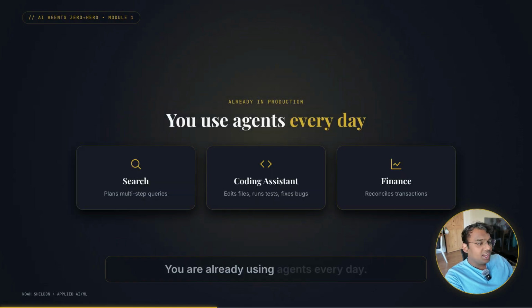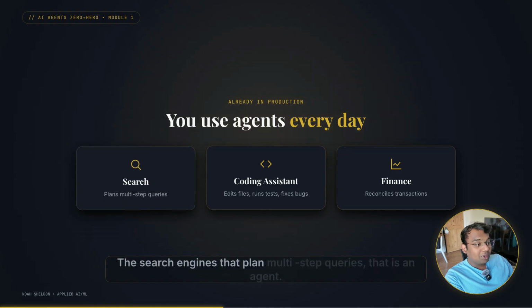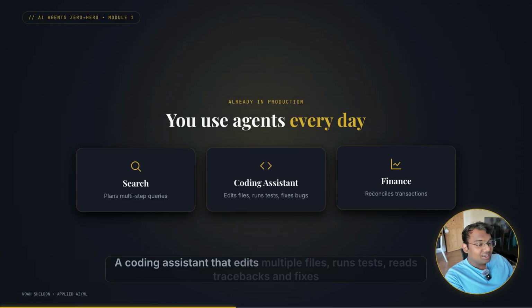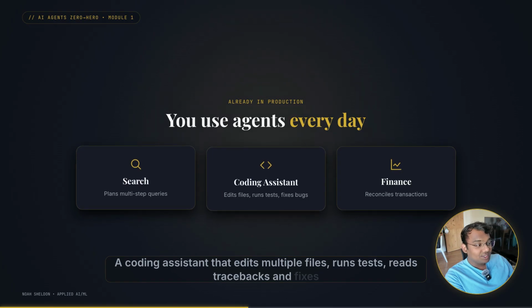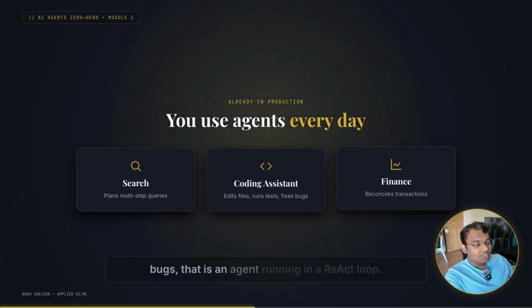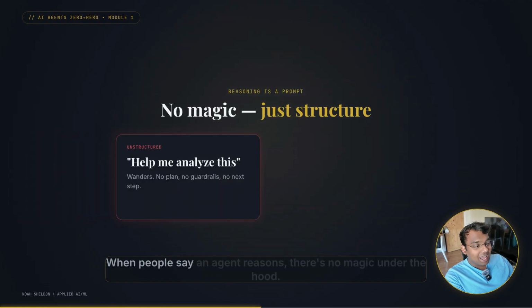We are already using agents every day. Search engines that plan multi-step queries, that is an agent. A coding assistant that edits multiple files, runs tests, reads tracebacks, and fixes bugs, that is an agent running in a ReAct loop.